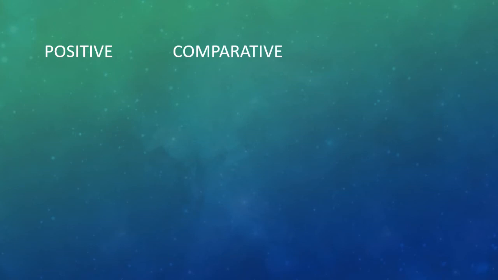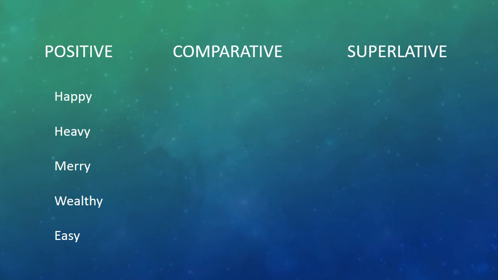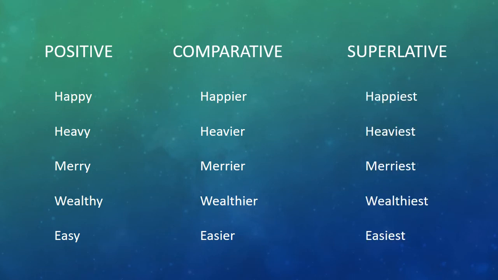Positive, comparative, superlative. So these are all our adjectives that end with Y. So what will happen to the comparative? See, Y has been changed to I and we added ER to get a comparative. While in the case of superlative, we changed the Y to I and we added EST. So these are the comparative and superlative forms of the positive degree of adjectives.